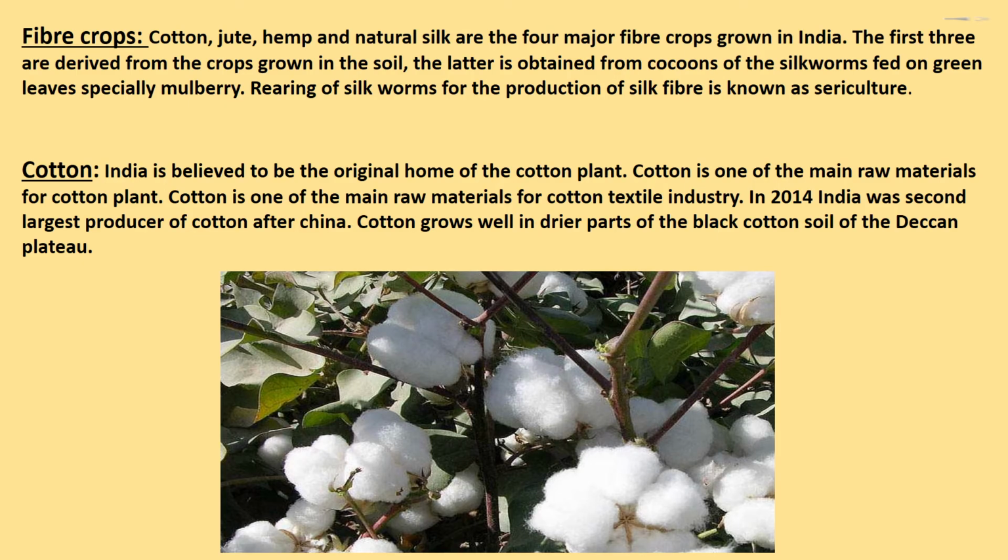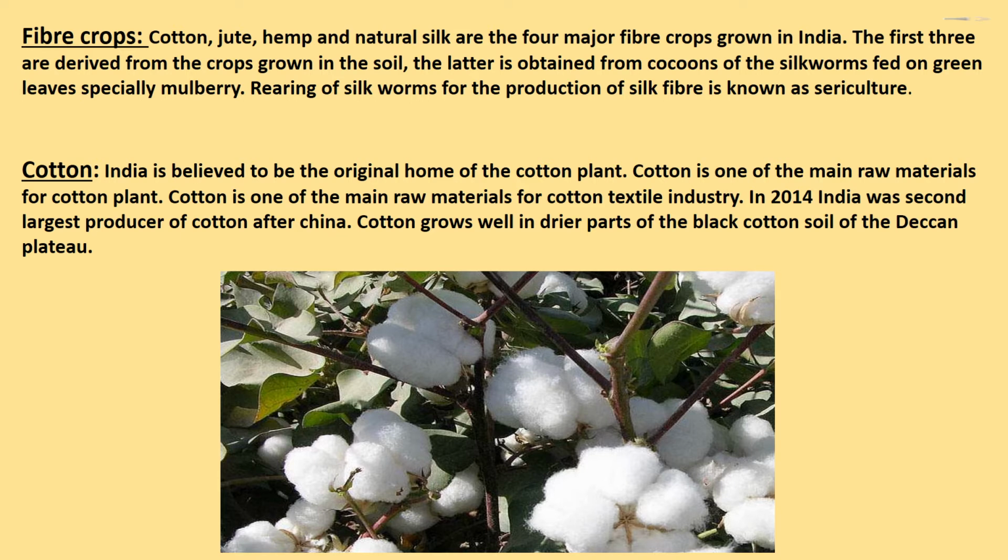Fiber crops. Cotton, jute, hemp and natural silk are the 4 major fiber crops grown in India. The first 3 are derived from the crops grown in the soil. The latter is obtained from cocoons of the silkworms fed on green leaves, especially mulberry. Rearing of silkworms for the production of silk fiber is known as sericulture.